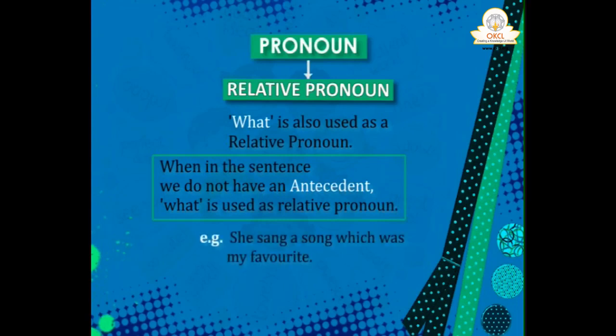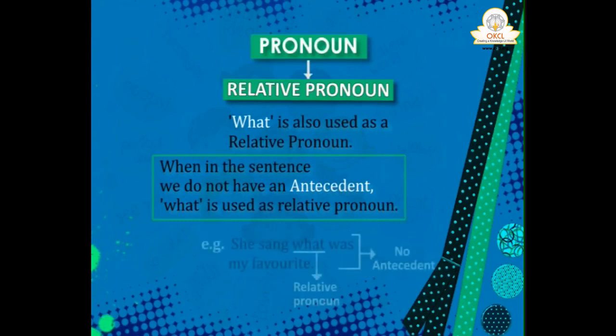She sang a song which was my favorite. See here, which is a relative pronoun, song is the antecedent. Same sentence: She sang what was my favorite. See here, the relative pronoun is what, but the antecedent is missing. In the sentence, the antecedent is not there. If the antecedent is there and you use what, it is wrong. Like, she sang a song, what was my favorite. Wrong it is, because song is there. She sang what was my favorite, or she sang a song which was my favorite. This is all about our pronouns.